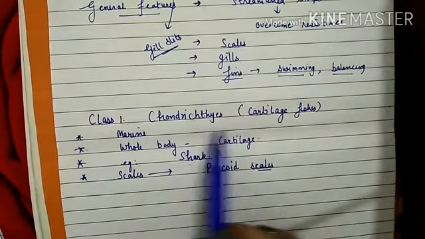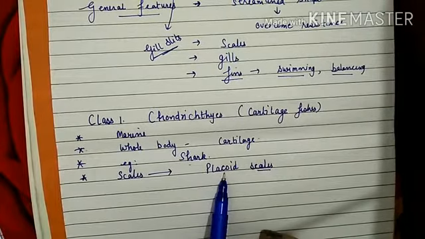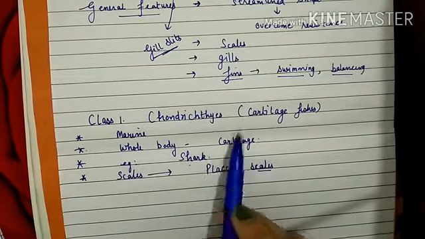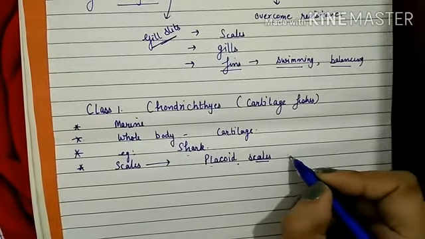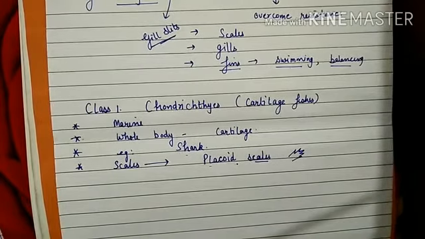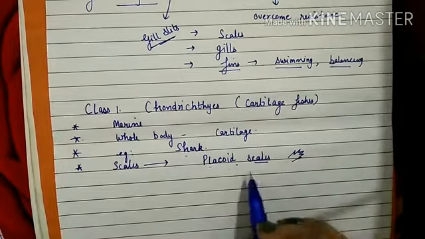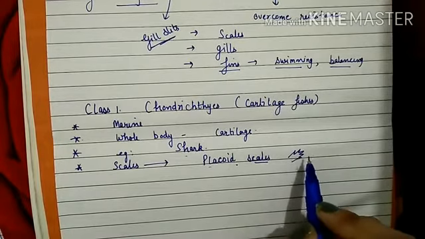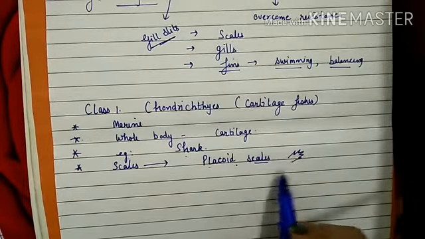So when we do the bony fishes, the scales are different. They are named differently. Here the scales in cartilage fishes are known as placoid scales, and these scales are very minute. If you observe the picture of a shark, you will find that its body appears smooth to us. But the placoid scales are very minute. They are visible under a microscope. If we observe them very carefully under a microscope, they appear to be very sharp in structure.